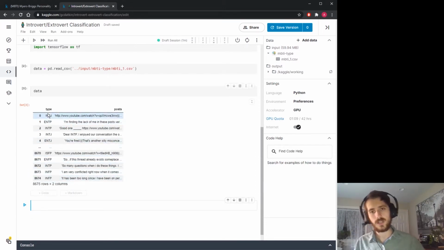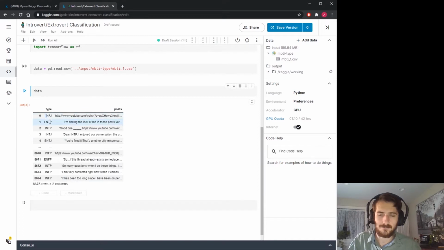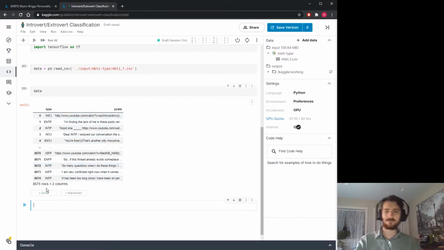Now there's actually 16 different types in here. I tried running a model that predicted one of 16 types. Couldn't get more than 40% accuracy or so, and it looks like other people on Kaggle got around 25% accuracy. So it seems like a very difficult task. I decided let's go with something a little easier. Let's just try to predict if there's introversion or extroversion present in a given example.